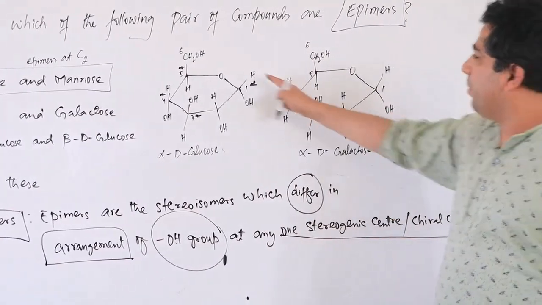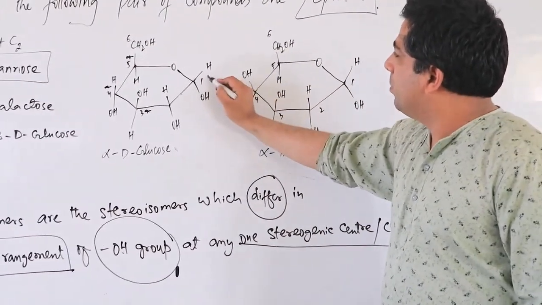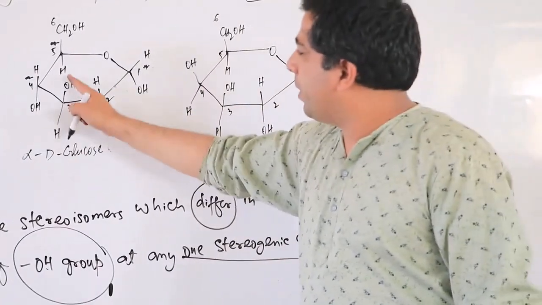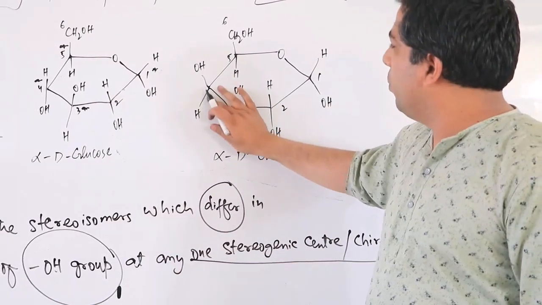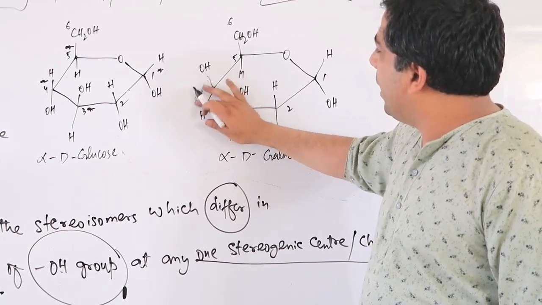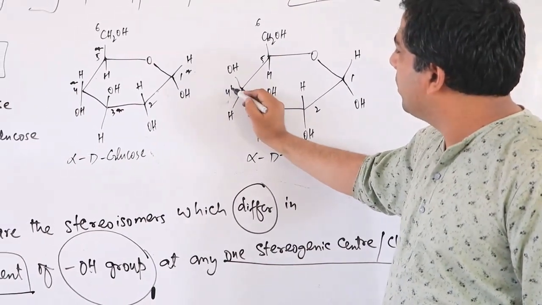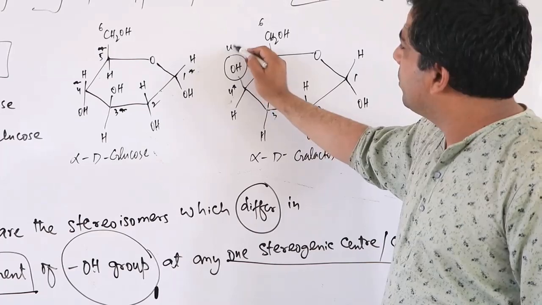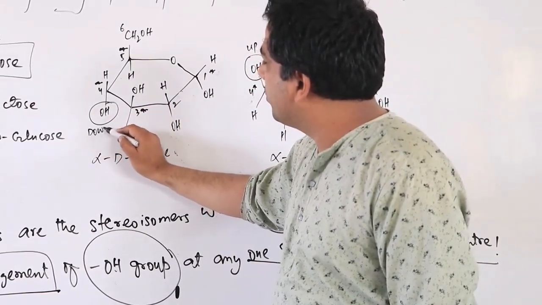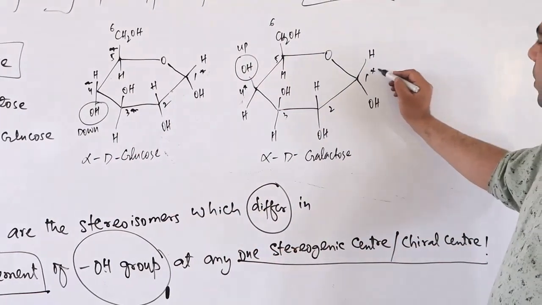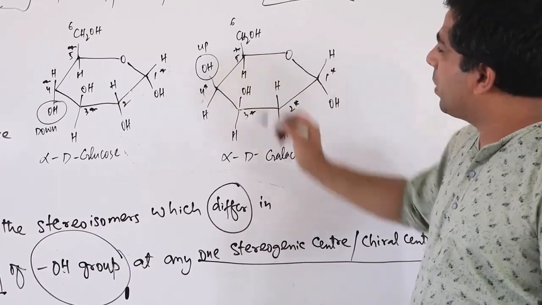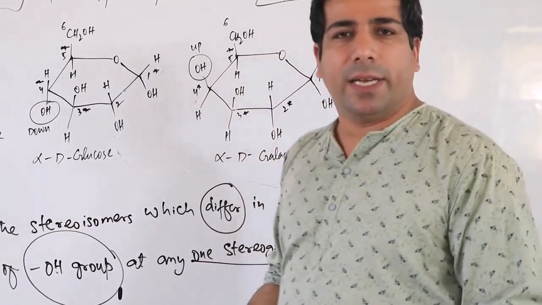Now first carbon, same arrangement. Second carbon also same, third carbon also same arrangement, OH, H. Fourth carbon, if you look here, you will see that the fourth carbon has the OH group up, and in this case at the fourth carbon the OH group is down. And you know that the first carbon, second, third, fourth and fifth carbon are basically your chiral carbons.